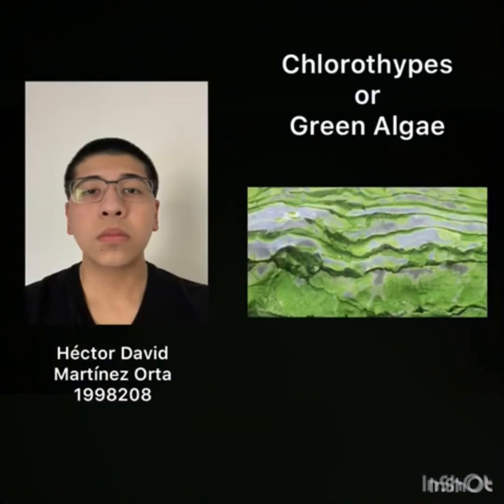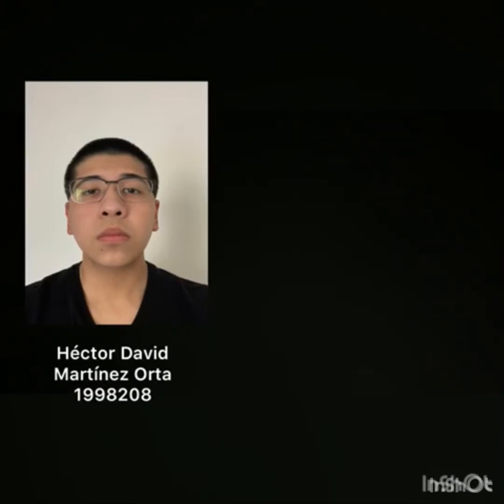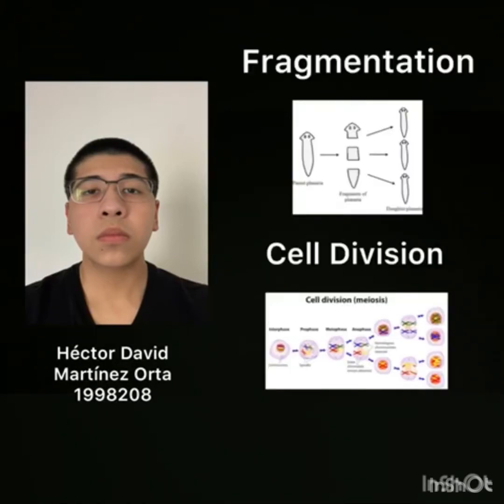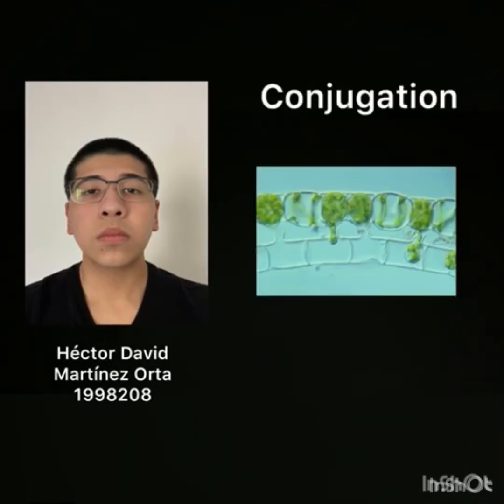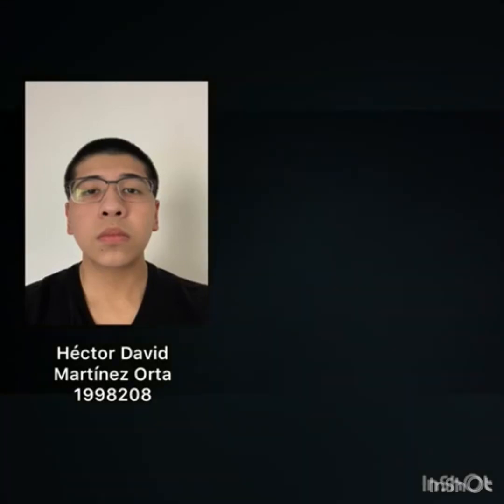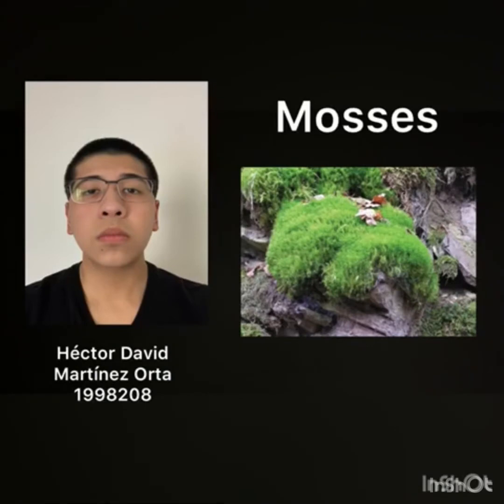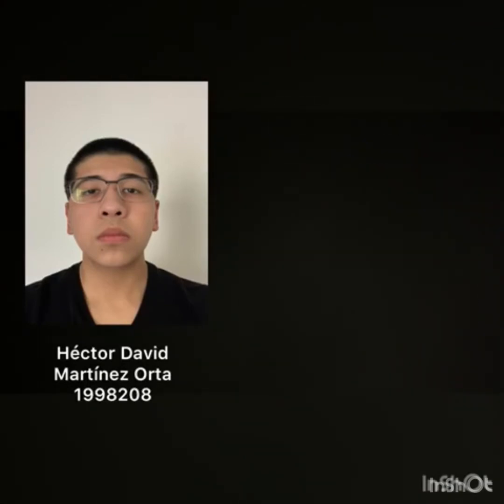Then we have chlorophytes. They are also known as green algae. They are considered predecessors of terrestrial green plants. They can reproduce vegetatively by fragmentation and cell division, asexually by spores and zoospores, and sexually by conjugation, which is the union of two sex cells called gametes. Finally, we have mosses. They are small, non-vascular, flowerless plants that typically form dense clumps or green mats. They can reproduce sexually or asexually.